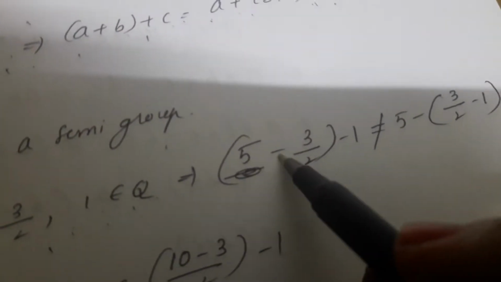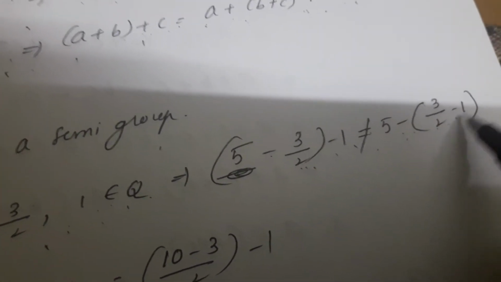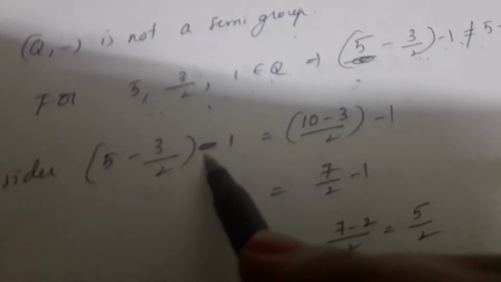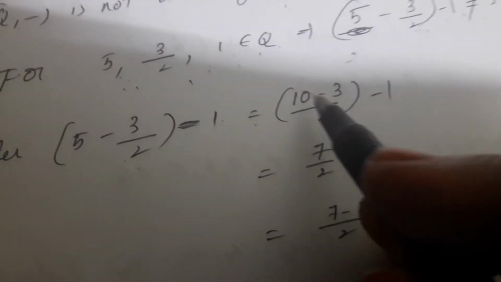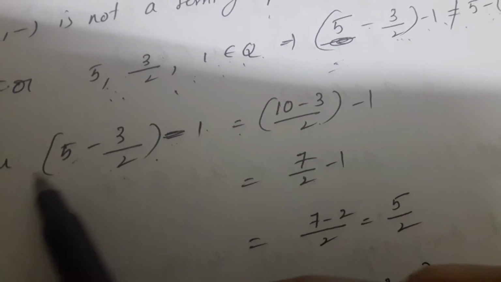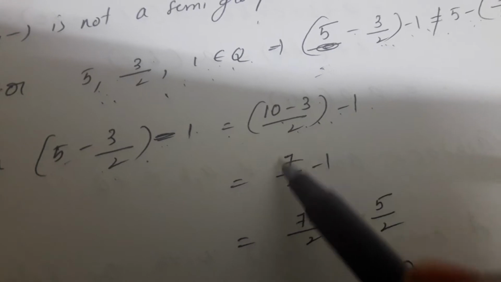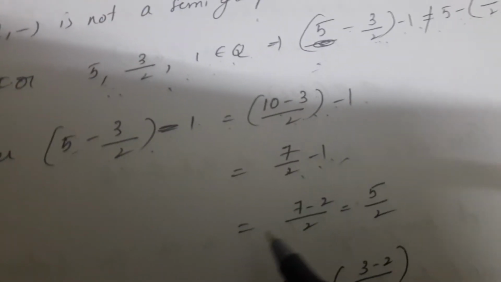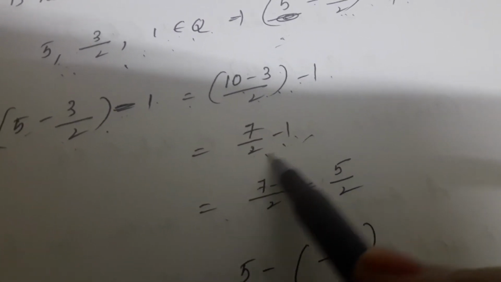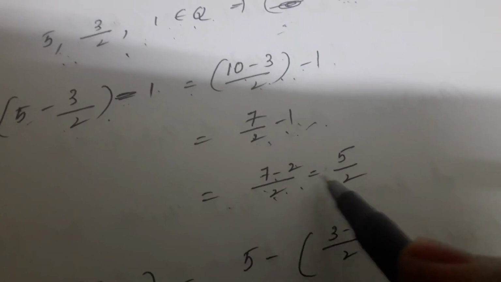Here (5 − 3/2) − 1 is not equal to 5 − (3/2 − 1). For this, consider (5 − 3/2) − 1. What is the LCM of 1 and 2? Here 2. (10 − 3)/2 − 1. 10 − 3 by 2 can be written as 7/2 − 1. Now here apply LCM. Then we will get (7 − 2)/2 is equal to 5/2.